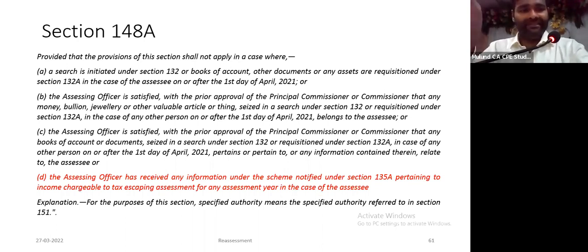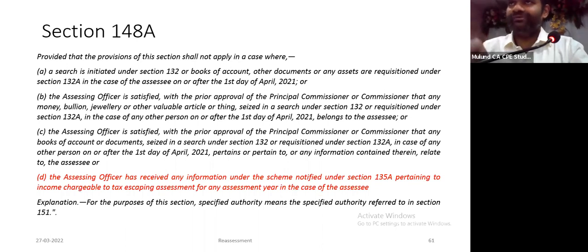But what is excluded? They are proposed to exclude cases where the assessing officer has received information under a scheme notified under section 135A pertaining to income chargeable to tax escaping assessment for any assessment year. So if they receive information under 135A, they'll simply say, I will not issue 148A notice. वो information में क्या है, वो मेरे को पूछ के किया है कि किसी और को पूछ के लिया है. At least you should give me an opportunity to rebut that.